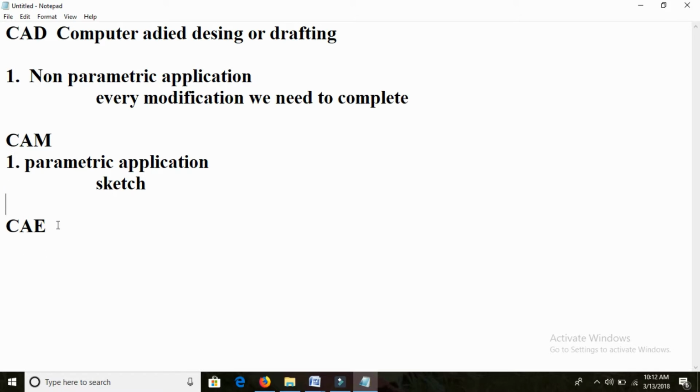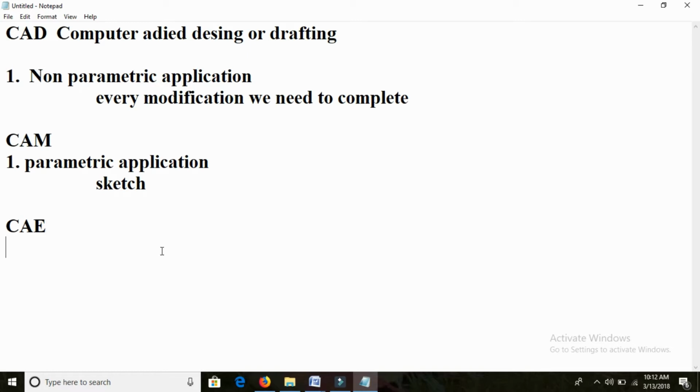But coming to CAE, it is very important, and for CAE applications educational qualifications are required. Why? Because if he is not an engineer, we can't do the calculations. CAE means nothing but computer aided engineering. We can understand it by the name itself. Engineering candidates can handle CAE applications, but other students can't.